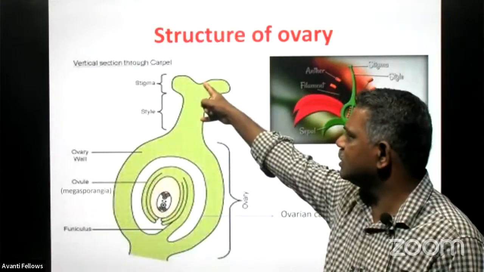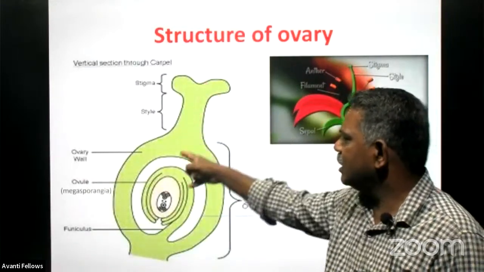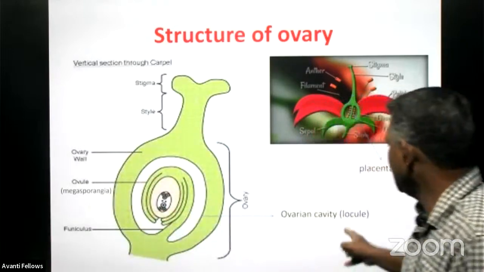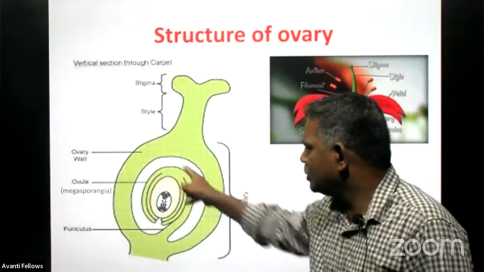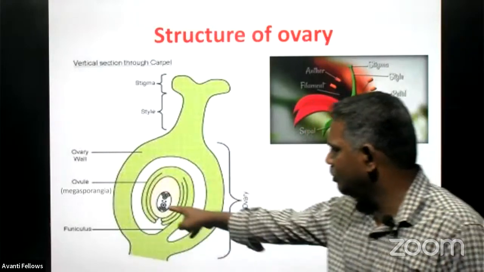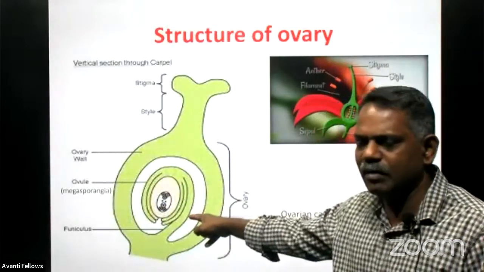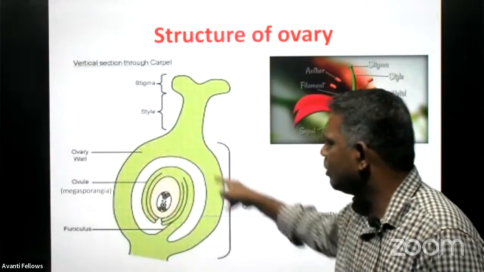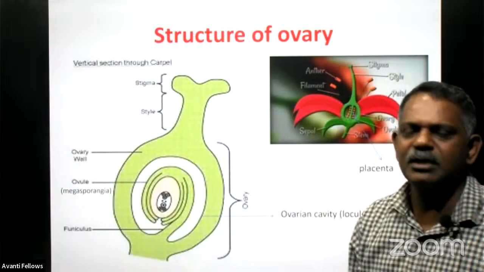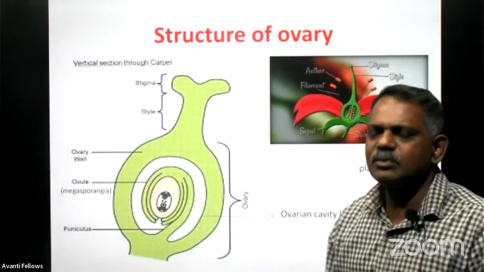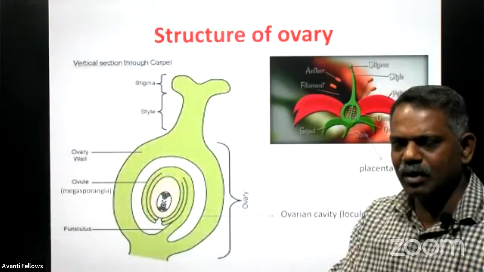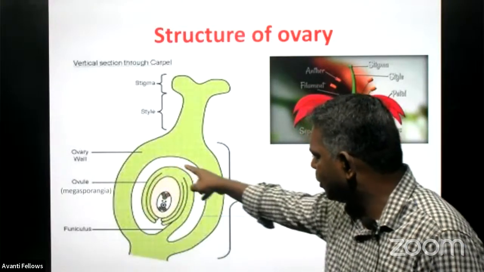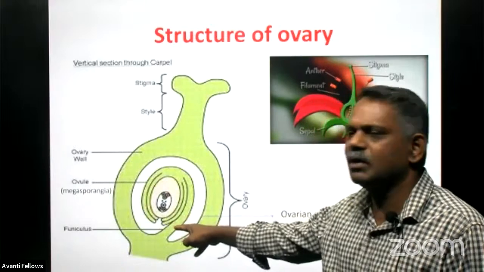It is stigma, style, and this is the ovary. In this ovary, these ovules are located. The number of ovules varies according to the species, and some species like mango have only one ovule in the ovary.